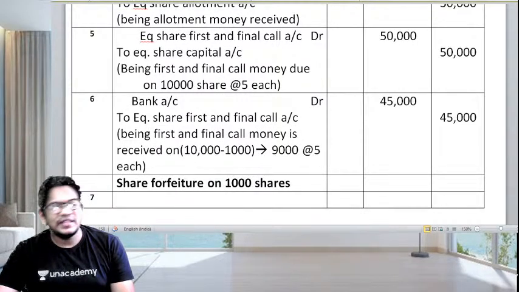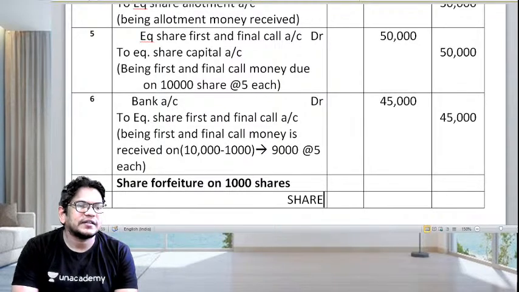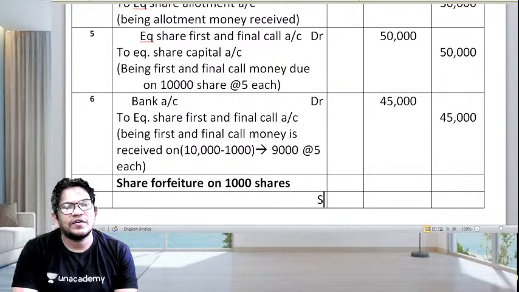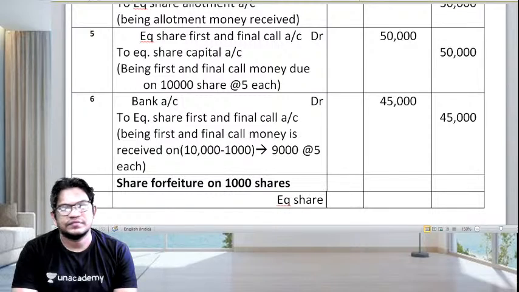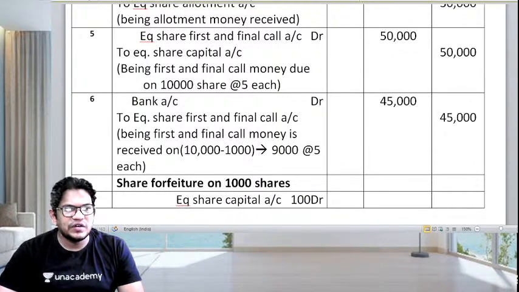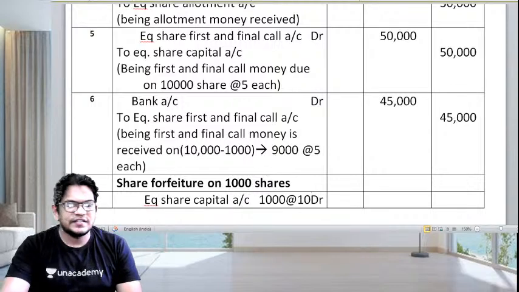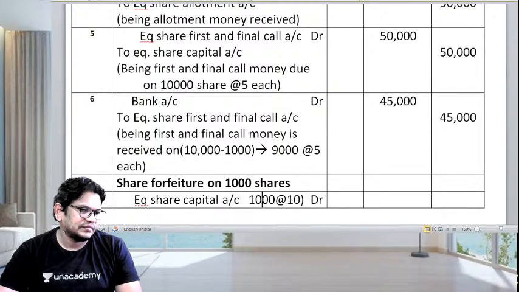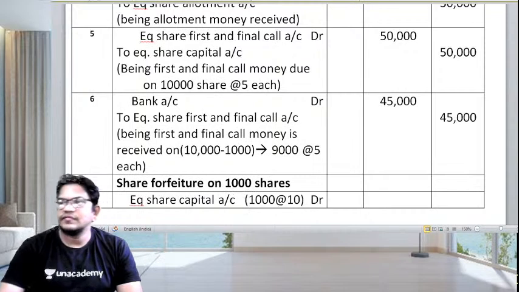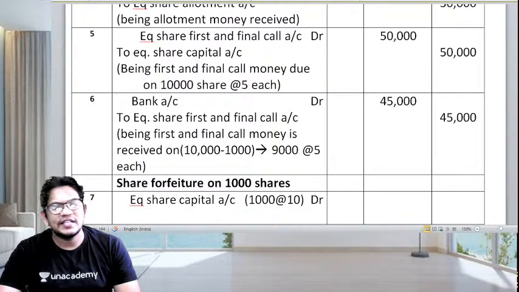That means your seventh entry is going to be very simple. Equity share capital account is debited. How many shares? 1,000 shares at the rate of 10 each, because these many shares we are cancelling.